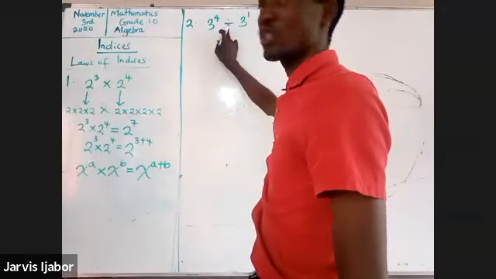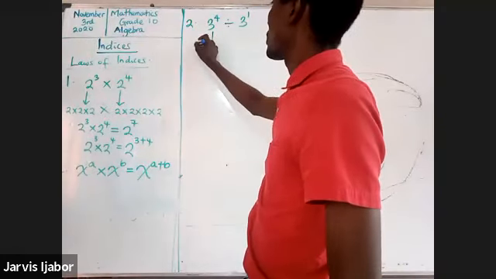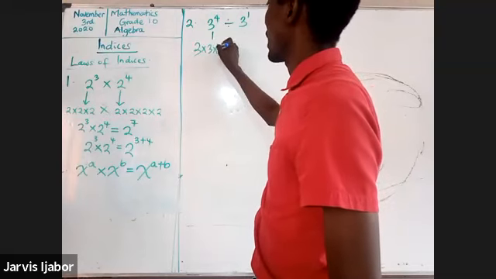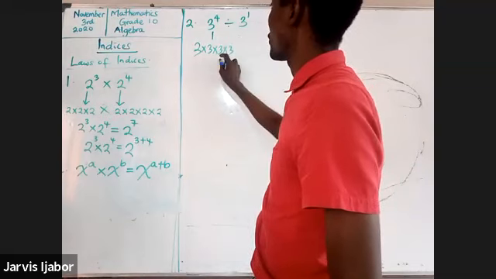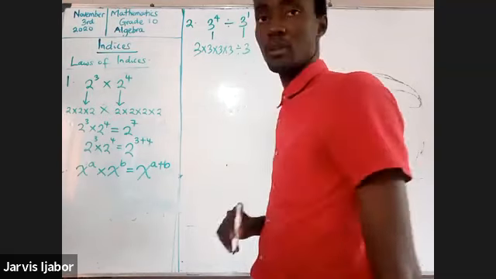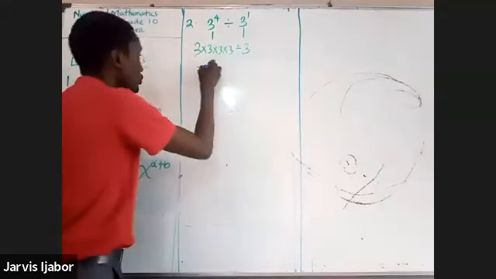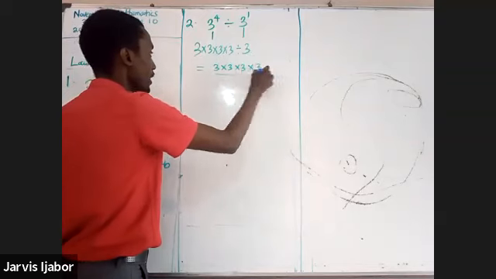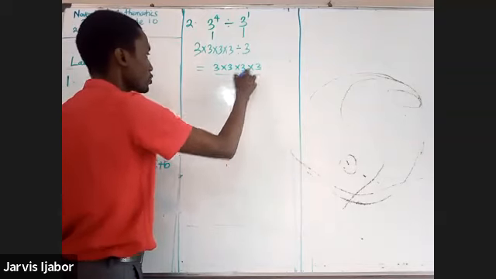Now, this is division. This one means 3 times 3 times 3 times 3, 4 of it, divided by 3. Remember that when you're writing your division, you will see 3 times 3 times 3 times 3, divided by 3. This will cancel this.